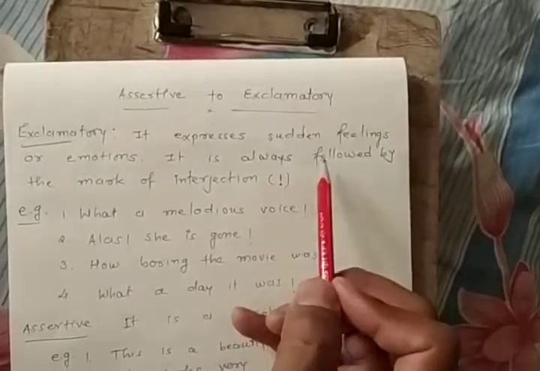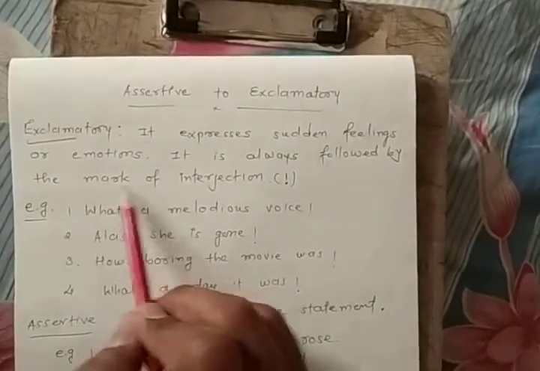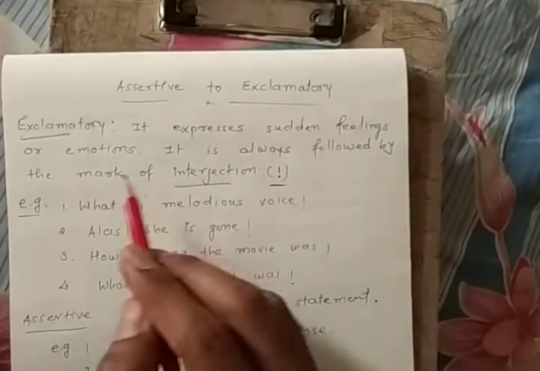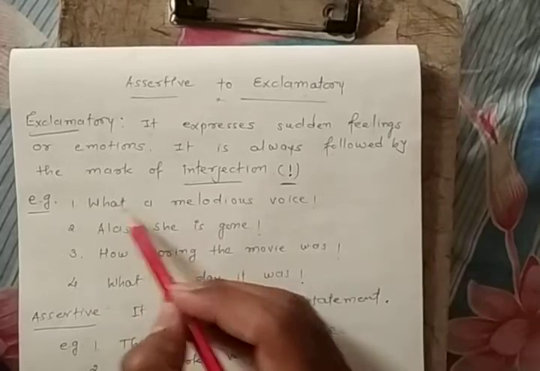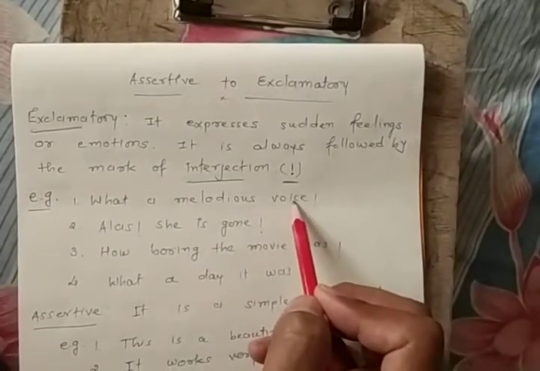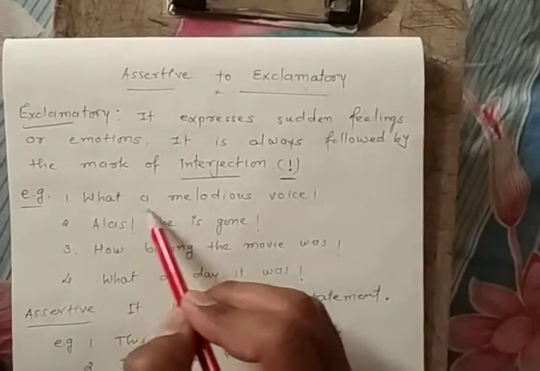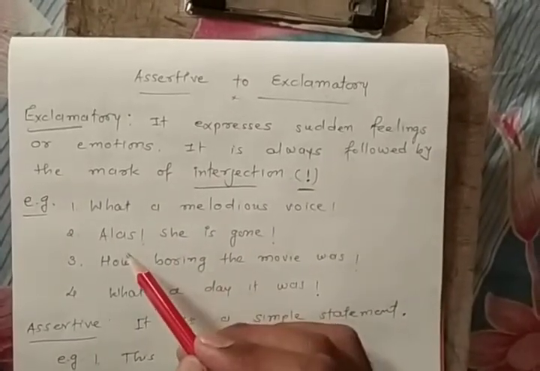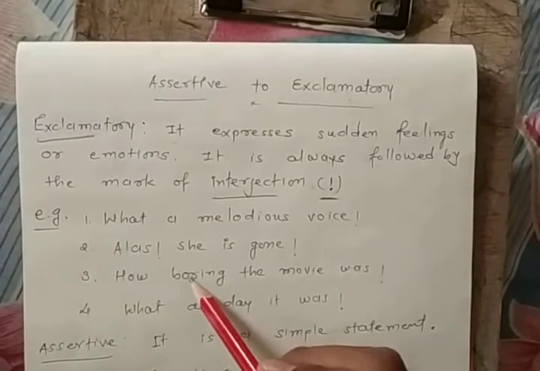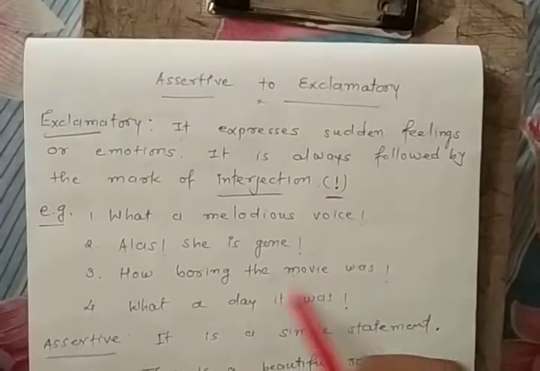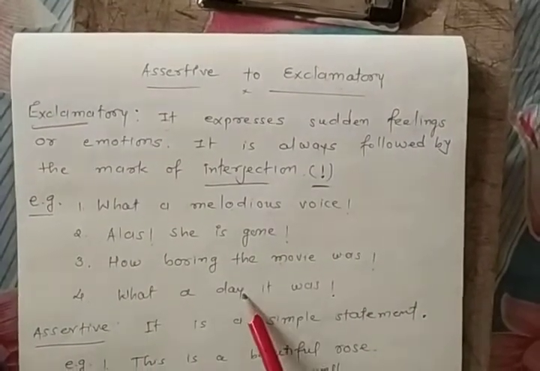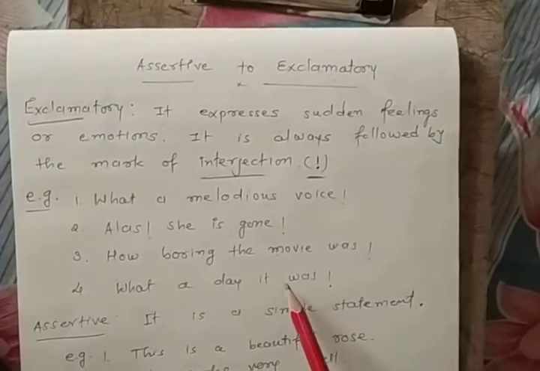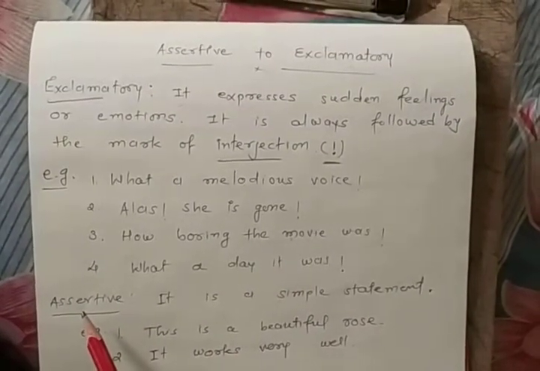It is always followed by the mark of interjection. You can say interjection, it means exclamation mark. Just for example, can you see here? What a melodious voice! Second, alas, she is gone! Third, how boring the movie was! For example, what a day it was! That's an exclamatory sentence.